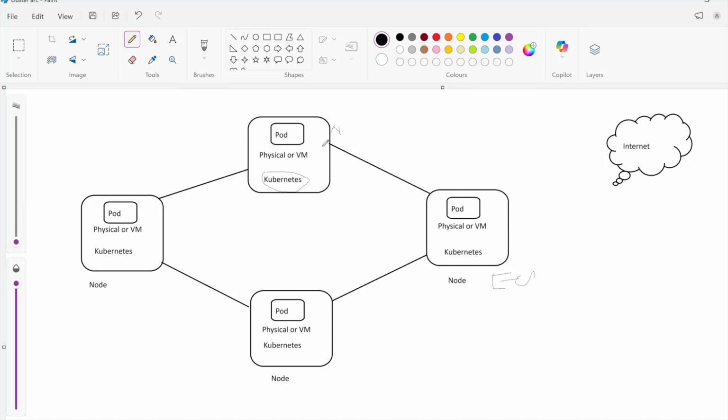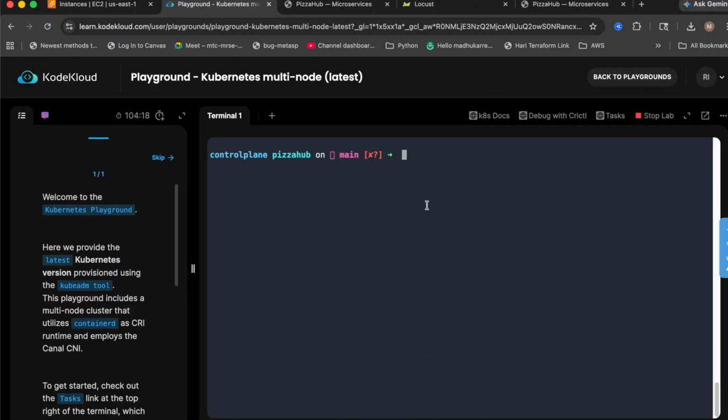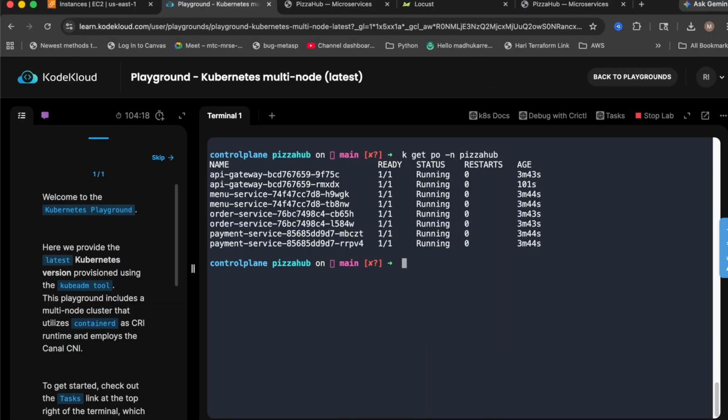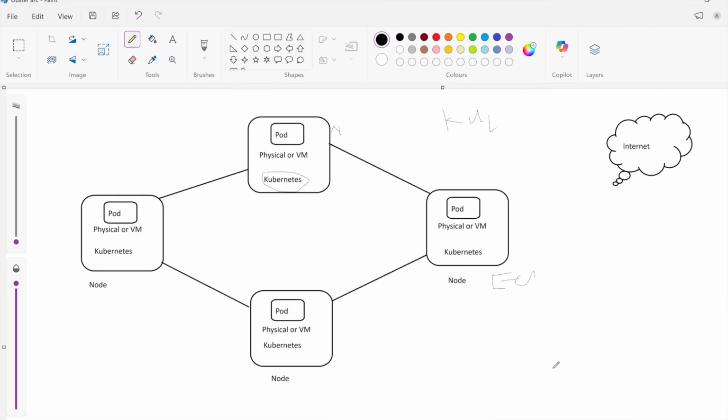So they work together. How? Just imagine you ask Kubernetes to create 2 pods. You can check it here. We have 2 pods for each service, each microservice, including the API gateway. If you delete one, as we did earlier, it created one more immediately. That's what Kubernetes does. If you ask Kubernetes to create 2 containers, basically we create a deployment with 2 replicas, say 2 pods. It's going to make sure 2 pods are running all the time. If you delete one, it's going to create one more immediately.